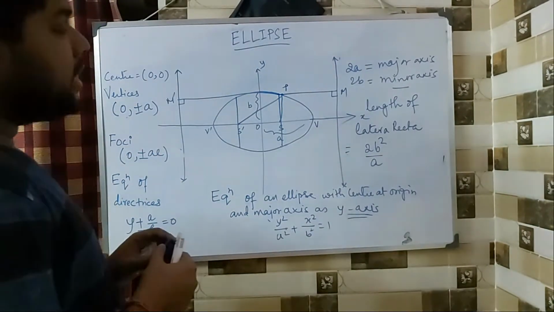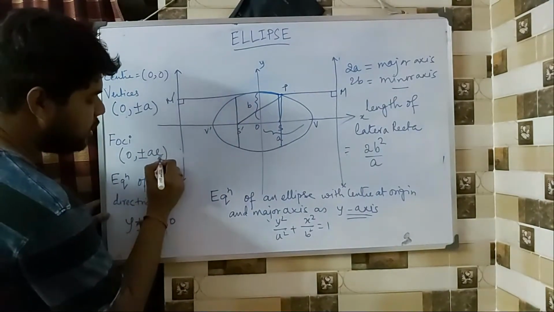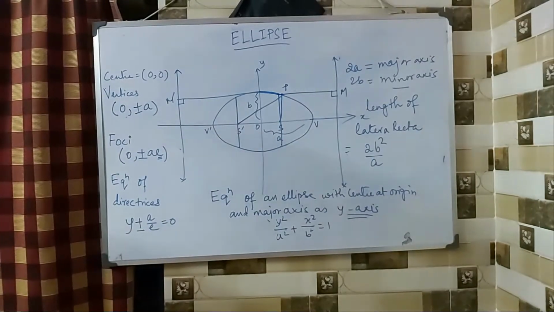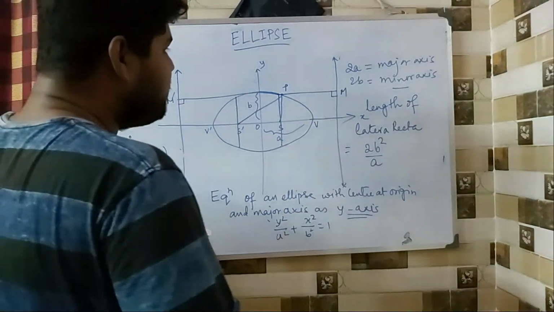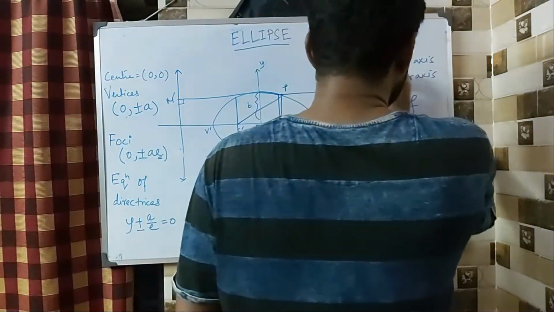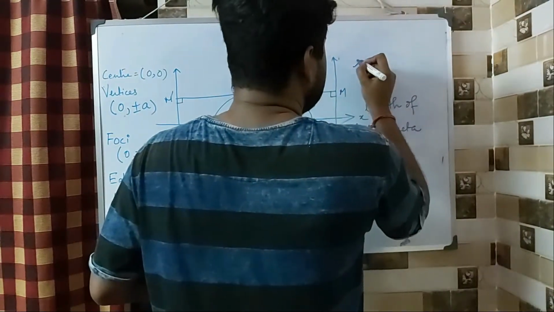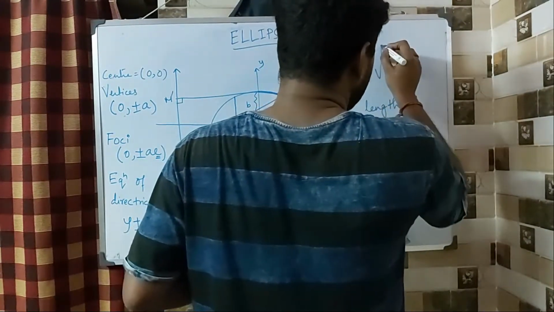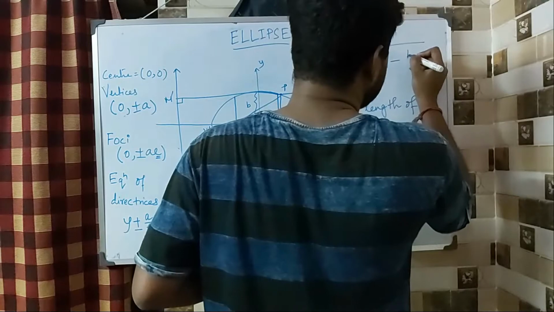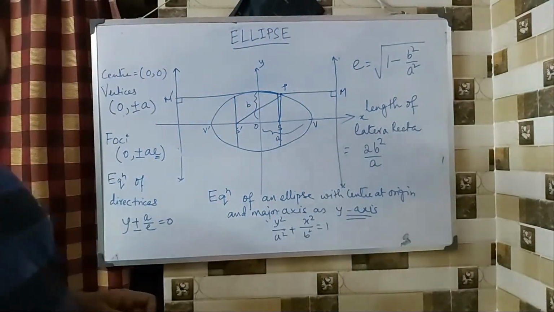Now you may have this question, from where I am going to get the value of e, that is the eccentricity. To find the value of eccentricity, we have a formula. The formula is e equals to under root 1 minus b square by a square.